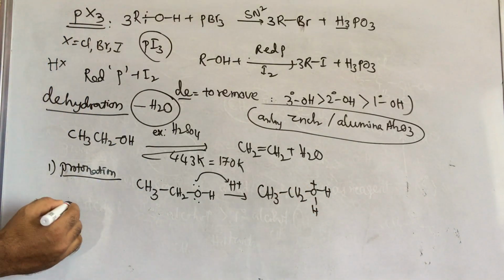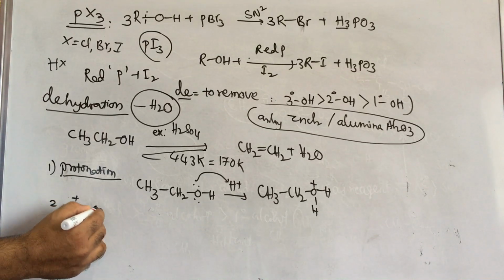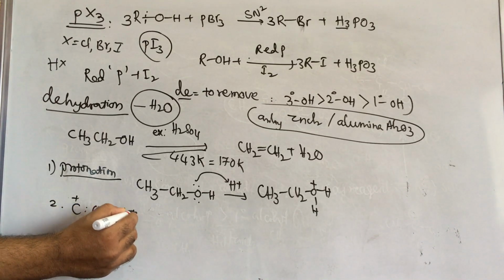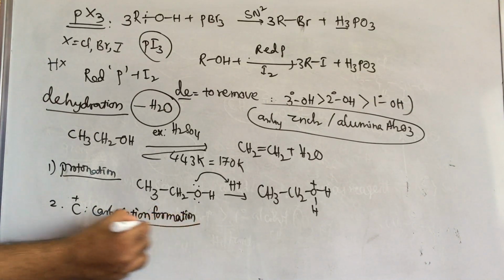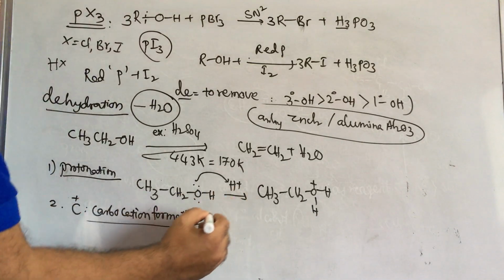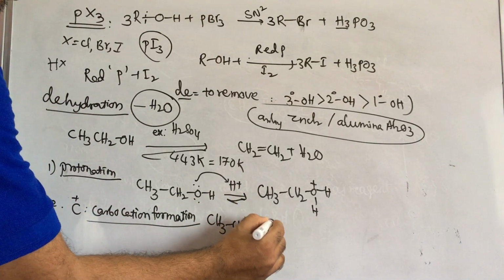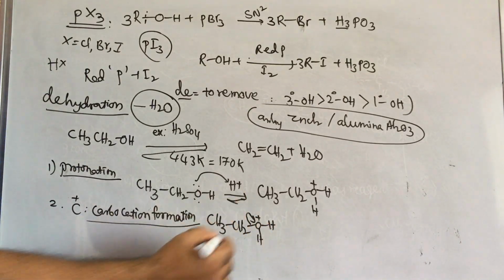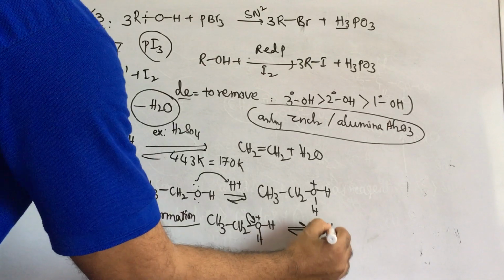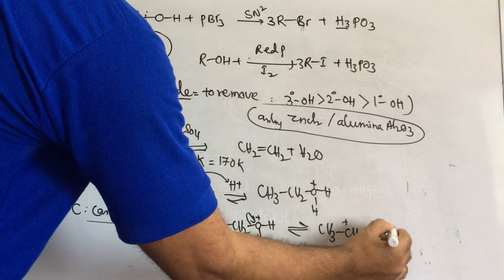Second step, carbocation formation. In CH3CH2OH2 plus, water is eliminated, and we get CH3CH2 plus along with a water molecule.